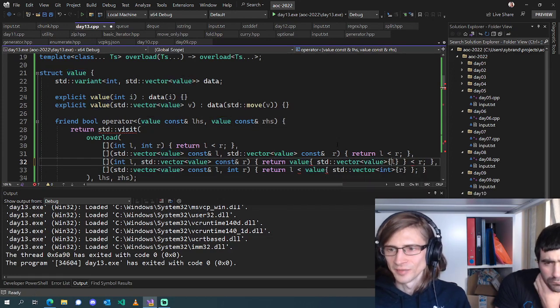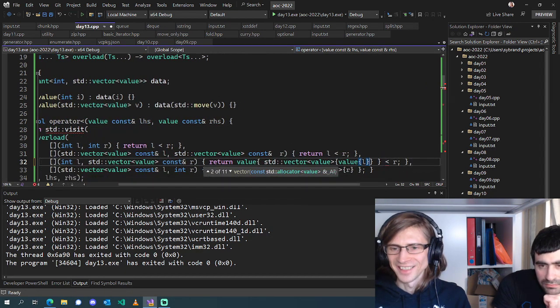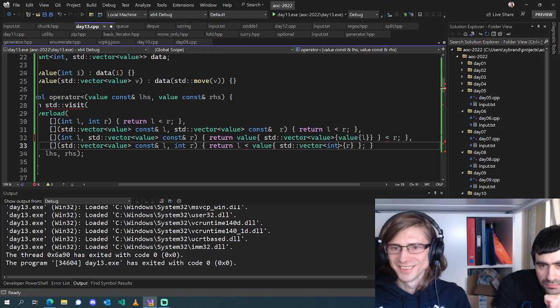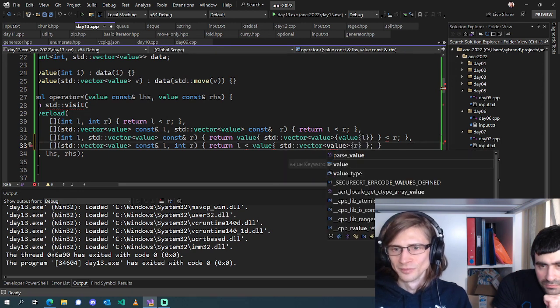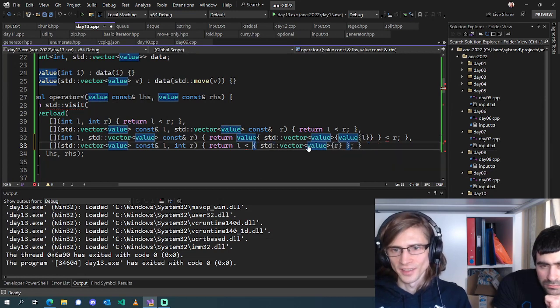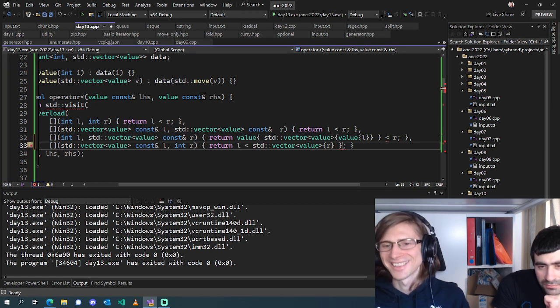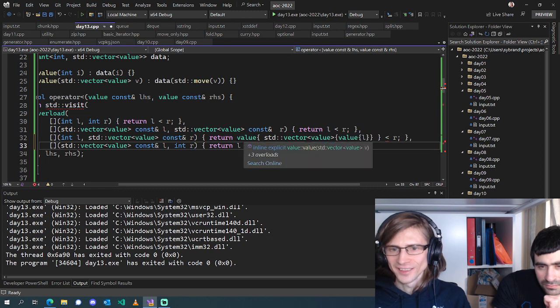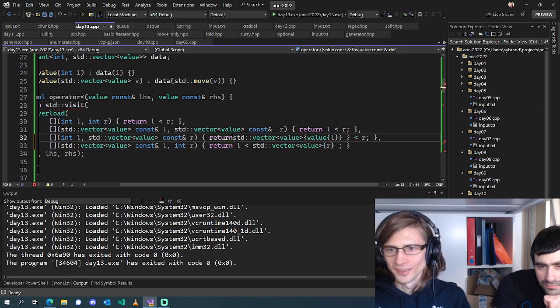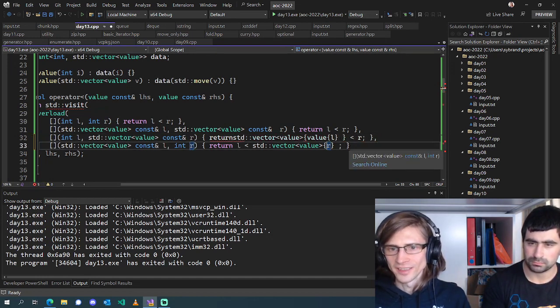We need to have multiple levels of this. It's getting a little bit icky, isn't it? But, oh, you're right. We don't need the outer value because L is just a std::vector. Yes. Okay, you were completely right with what you said. Yes, thank you. This just needs to be a std::vector of values which we construct like so, and this needs to be the same.